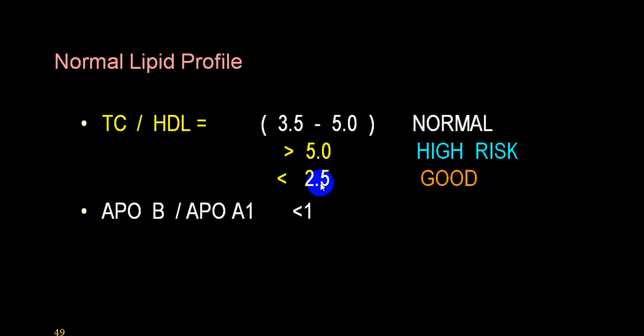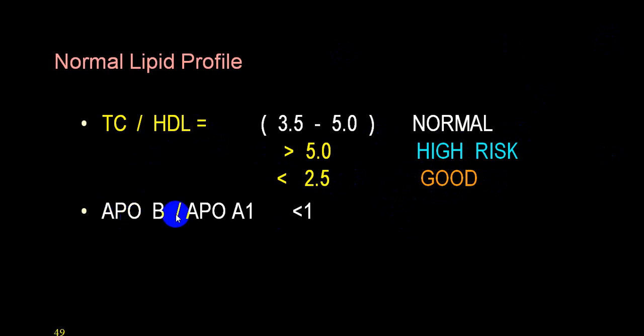Bring it down to less than 2.5. So you elevate HDL say to 60 or say to 75 and bring this down to 100. The ratio will be definitely less than 2.5. So as you bring it down more and more, you will have a chance of reversal of atherosclerosis.